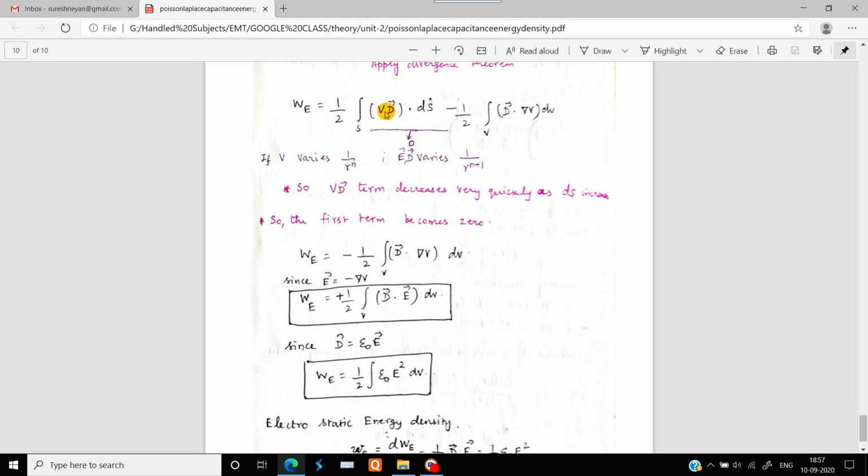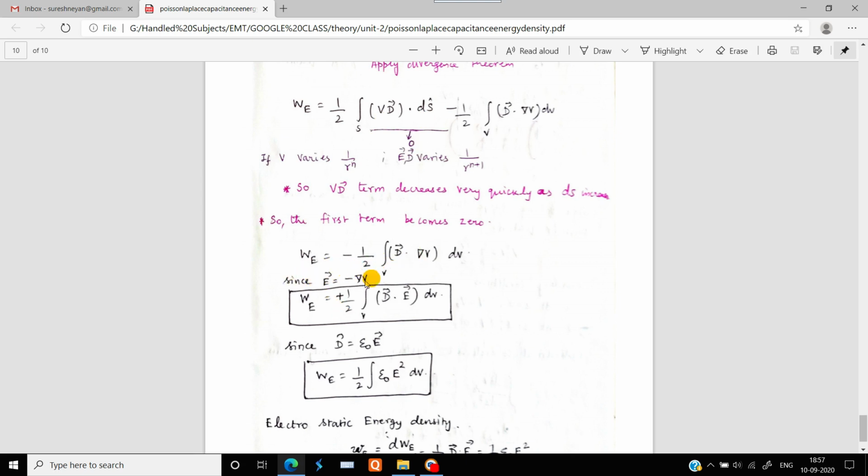Because the changes in the potential and the flux density are trading off between these two. This trading off is going to yield a 0 value whenever we go for increasing differential surface areas. This is the cause for this term becoming 0.